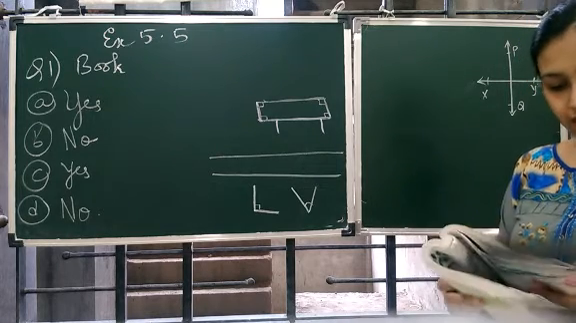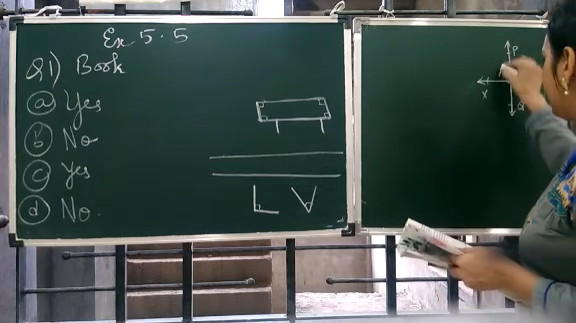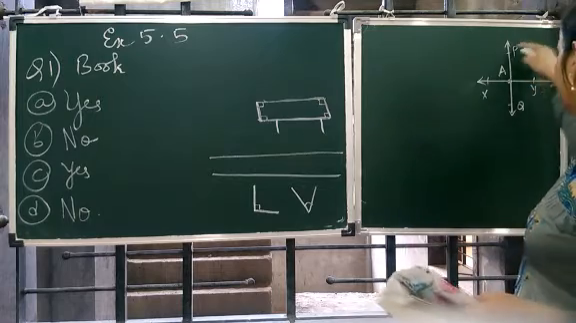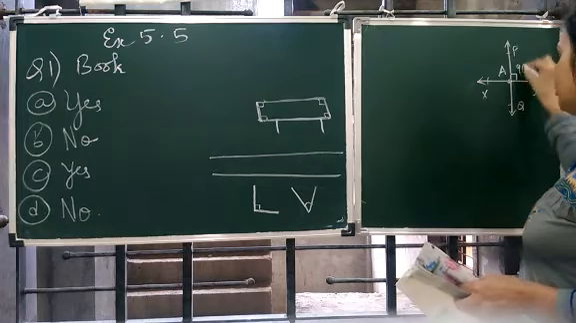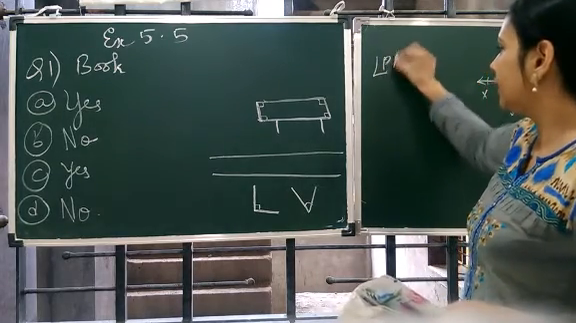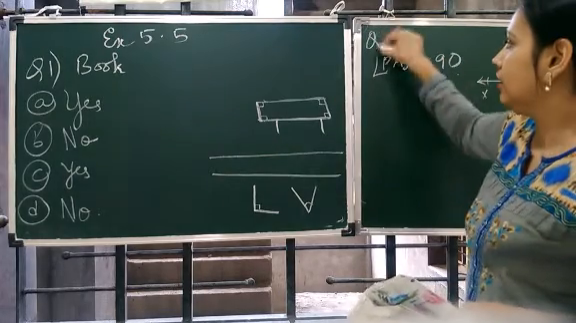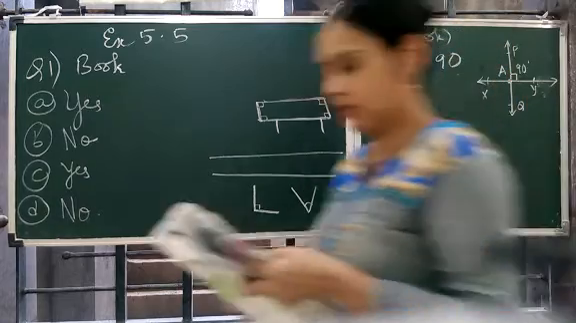Let PQ and XY intersect at a point A. Means this point is A. So, what is the measure of angle PAY? Since it is perpendicular, so the measure is what? 90 degree. So you can write angle PAY is equal to 90 degree in the book. Okay? Do it in the book.